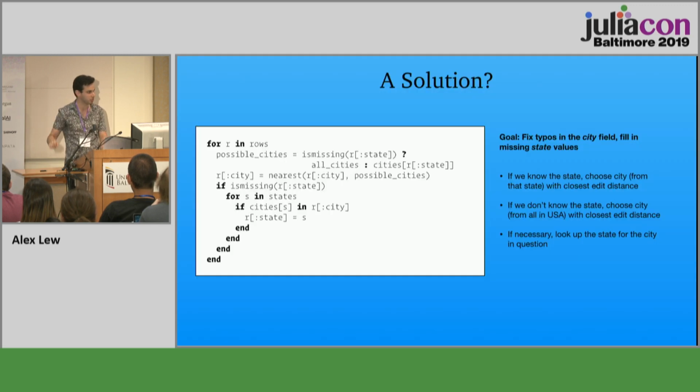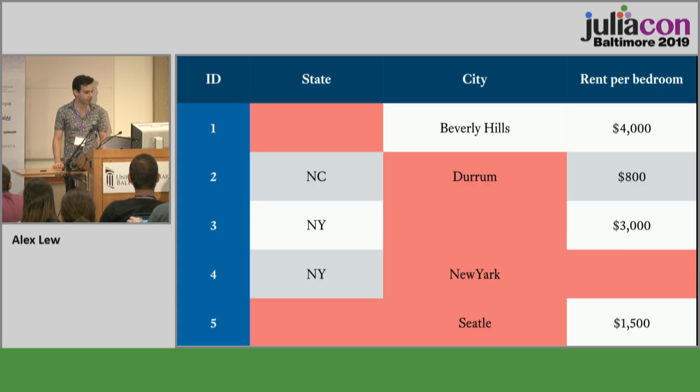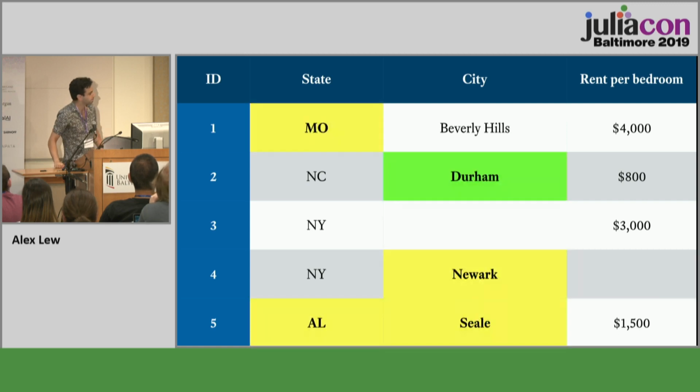And if you don't know what state you're in, look at all the cities in the United States and say which one is closest in edit distance to the thing that the user typed, and then look up what state that's in to fill in the state, right? This is a pretty simple script that you could write in not that much code. It seems like it would solve this problem. And I think this is what that Turing Award winner was getting at. Why do you need all of this fancy machinery to fix typos in city names? Right? And if we take our data set and we apply that algorithm, this is what we get.